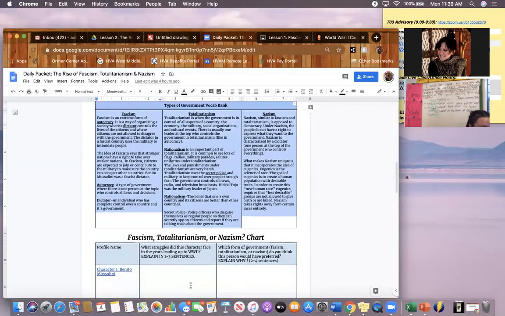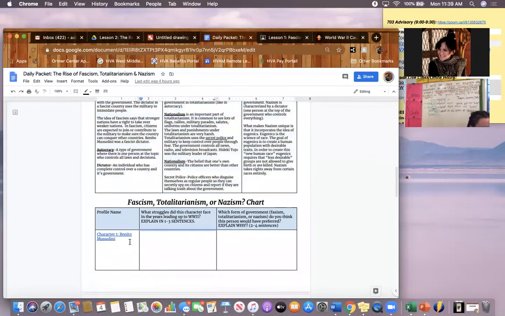So if we scroll down, we'll find our fascism, totalitarianism, or Nazism chart. Obviously, we don't know what these 3 beliefs are, but all 3 beliefs have to do with government. We need to use our vocabulary bank to help us figure out what fascism, totalitarianism, or Nazism is. Or you can watch the Brain Pop video.